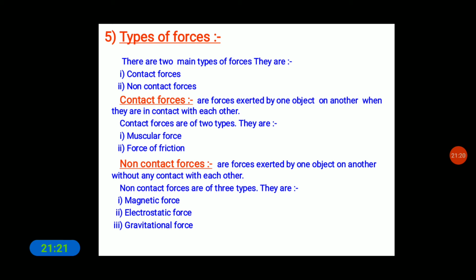What do you mean by muscular force? It means the force that is applied by our muscles. Every day we do many activities using our hands and legs.